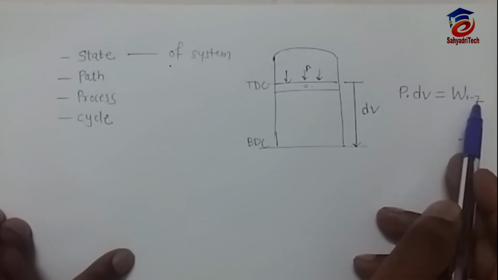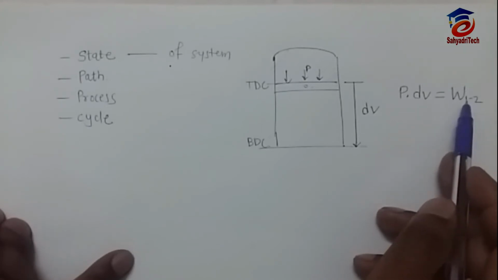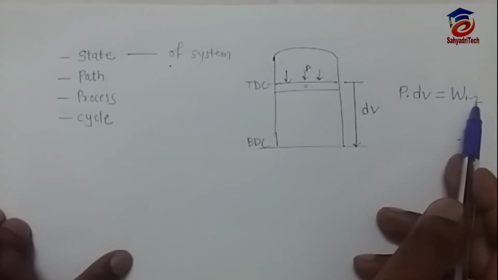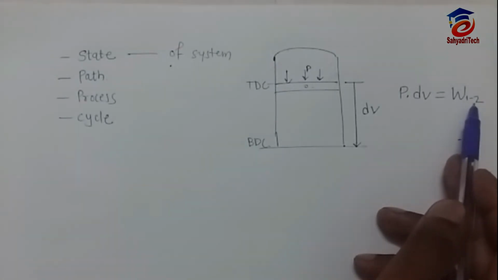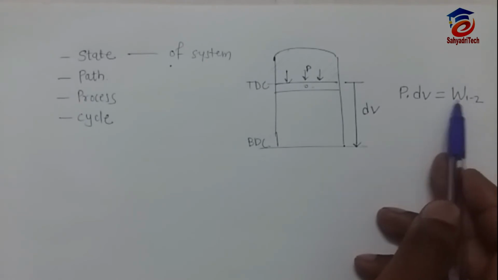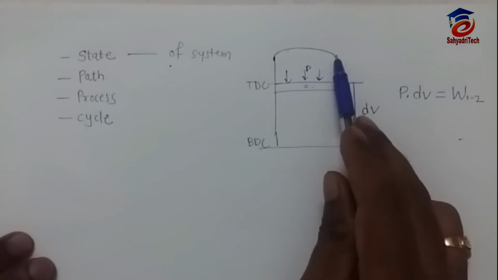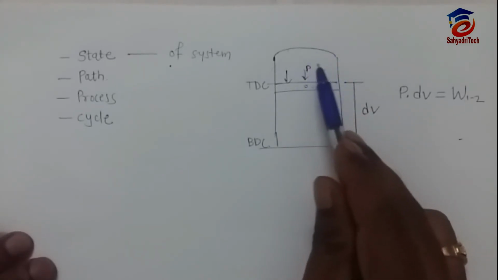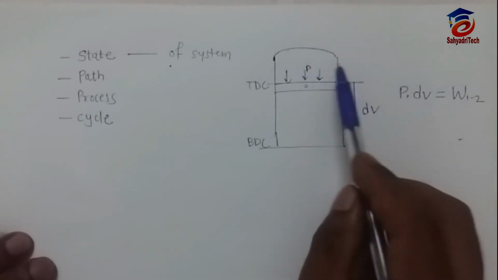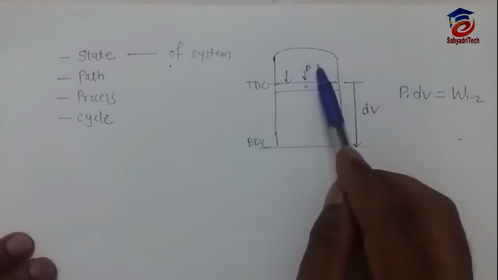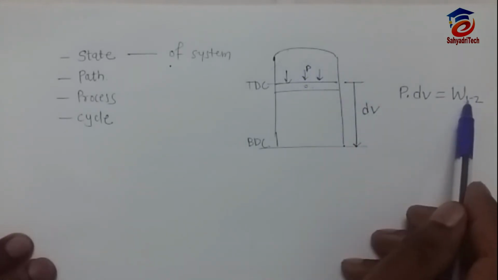During process 1-2, the piston was at position 1 and now it is at position 2. So during this process, the piston has moved and the properties of this system have changed. Those properties we have to analyze here. That's why I have written 1-2.